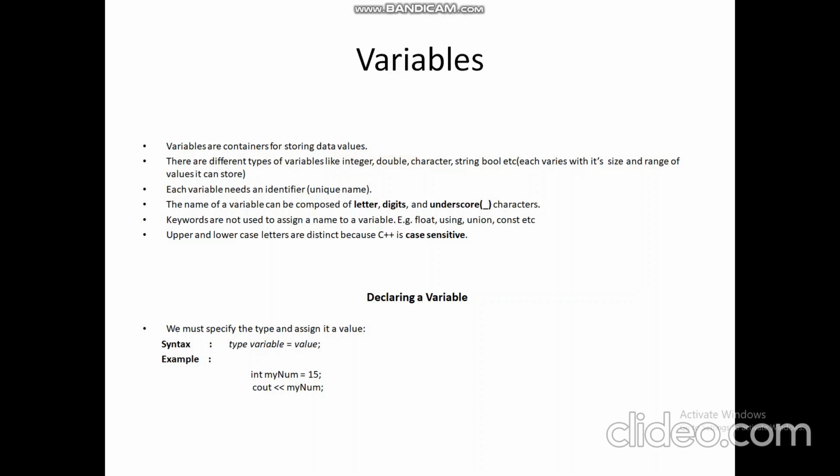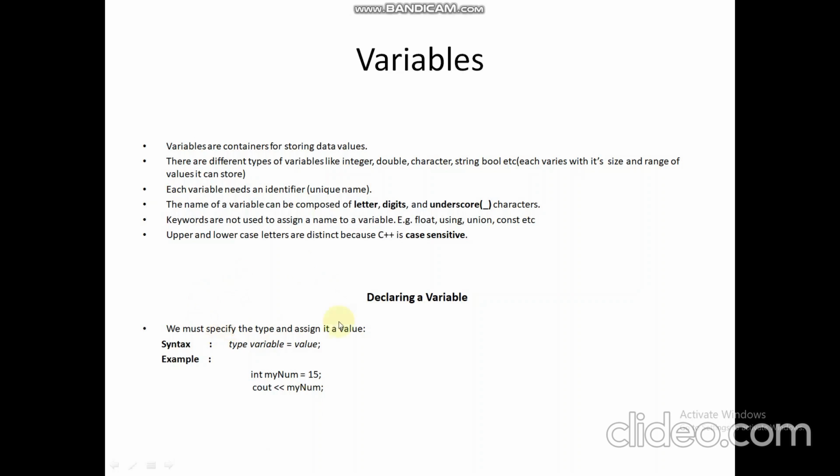Characters store character values, meaning it can store a, b, c, etc. String just takes a text, meaning a series of characters. And boolean is a two-state value like true and false.